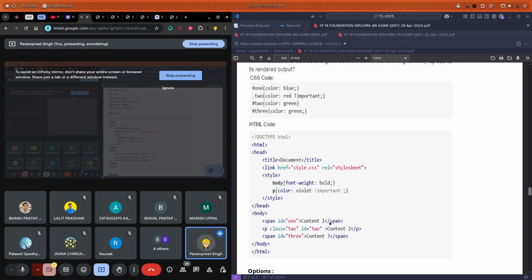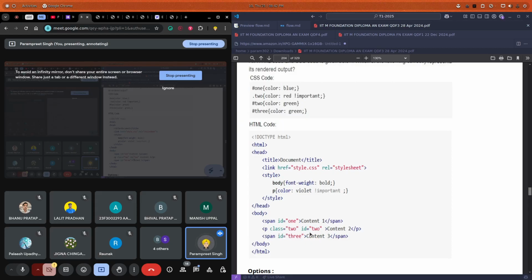What color will we get in this content one? Okay, blue. Anyone saying red or green? Yes, we will get blue here because with hash one we have defined the color blue. So content one will be of blue color.